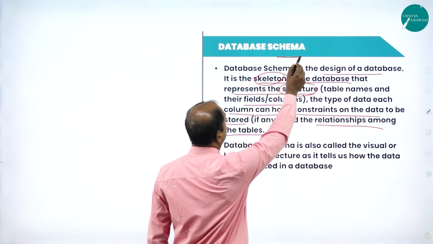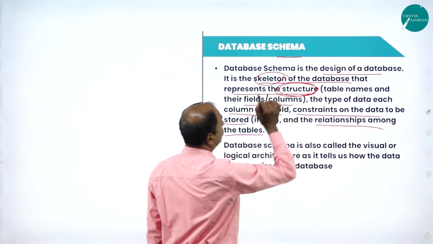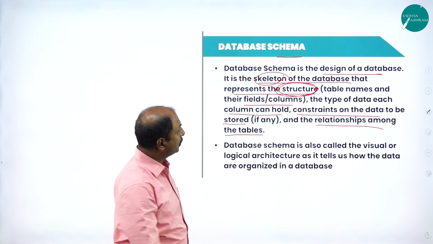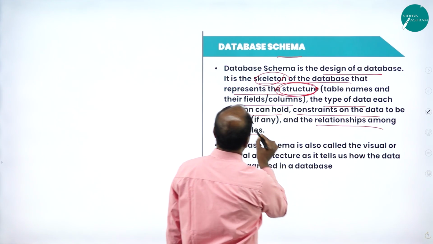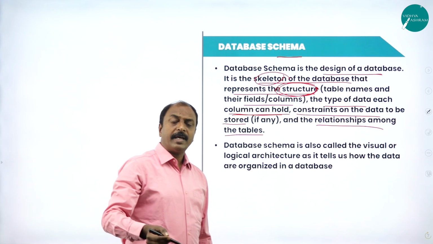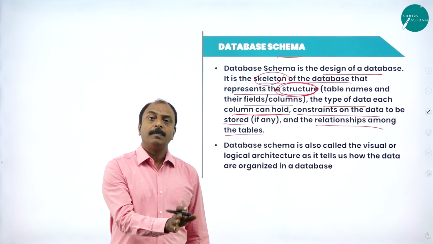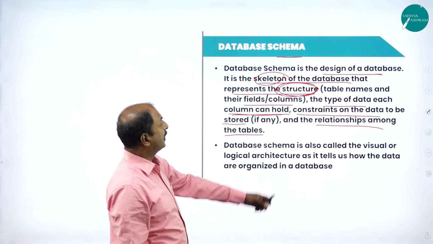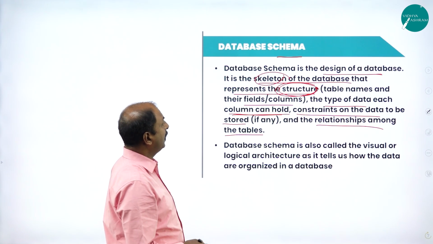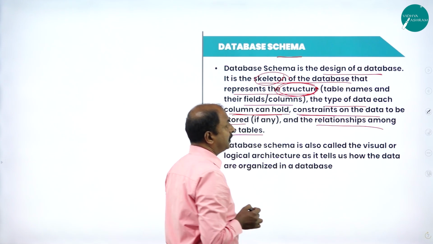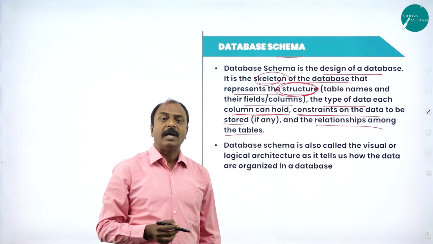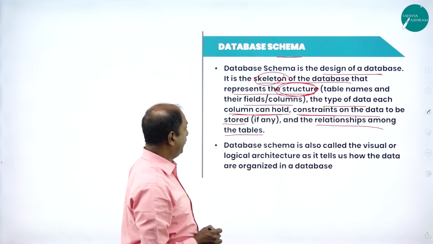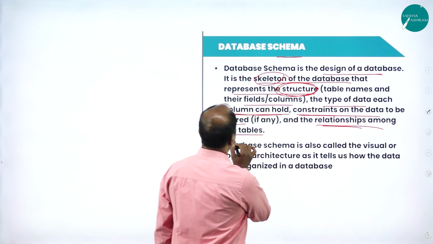So if I say schema is nothing but we are referring the structure of the database, nothing but design of the database. And it also represents the type of data each column can hold. Means we have seen the number of columns. So what type of data we are going to store in the particular column also comes under the database schema. And also we can have constraints. Constraints means restrictions. We can have restrictions on each and every column in a table, that is constraints, and also the relationship among the tables.